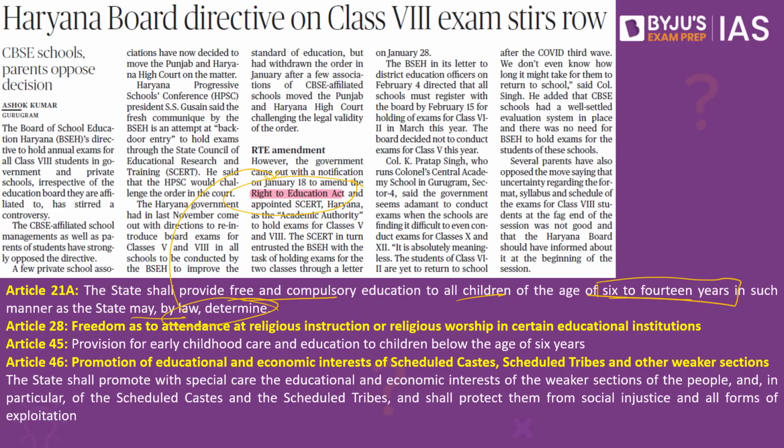Article 27 does not speak about education, but instead Article 28 speaks about education, where freedom as to attendance at religious instruction or religious worship in certain educational institutions. So it is Article 28 which also is associated with educational institutions. Then we have Article 45, provision for early childhood care and education to children below the age of 6 years. And then we also have Article 46 which speaks about promotion of educational and economic interests of scheduled castes, scheduled tribes and other weaker sections, and it is not Article 47.